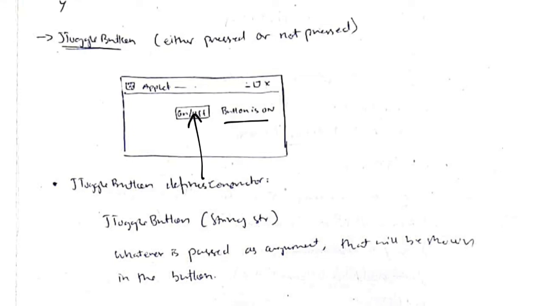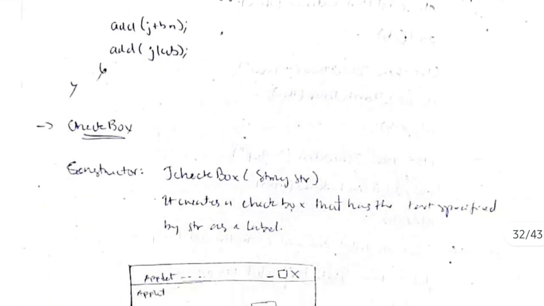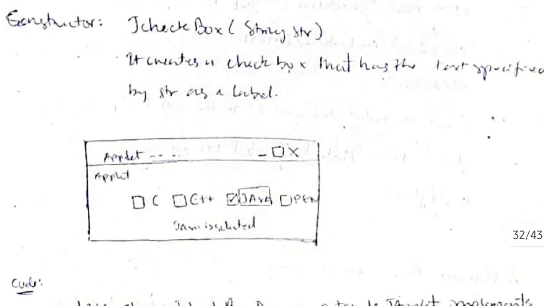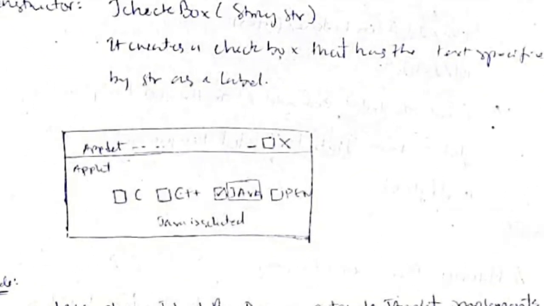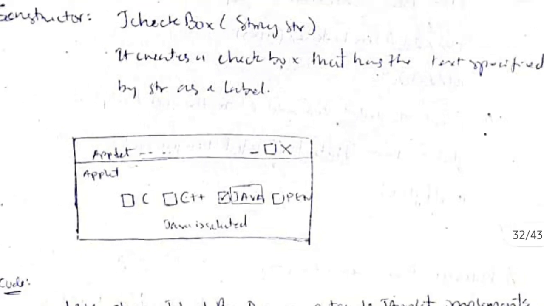If I click it, it will show button is on. If I again click, it will show button is off. This was for the toggle button. The next one is checkbox. Checkbox means if I have multiple options here, if I select any option, it will show what option I have selected. Okay, let's see how to implement that.